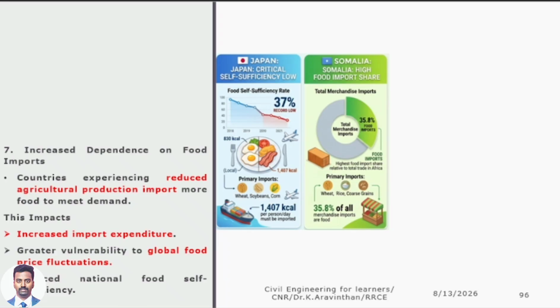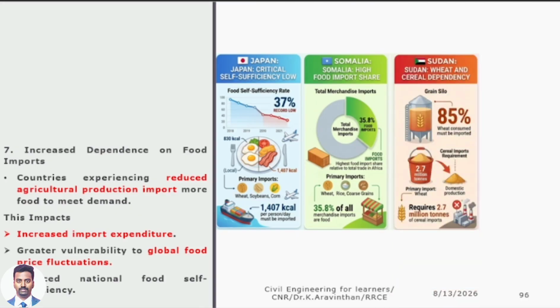In 2018 they were good. But in 2026, after 8 years, they are suffering due to this issue, self-sufficiency of low food products. Sir, what are the dependencies they have? Wheat, soya bean and corn, they are dependent on other countries. They are lagging due to this.